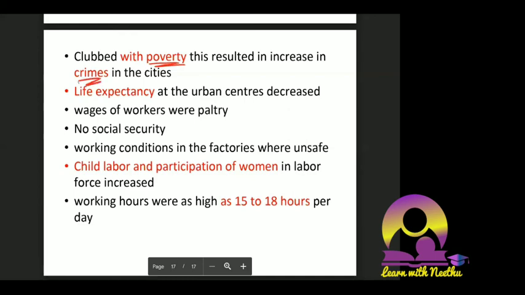I told you that the shift from joint family to nuclear family setup happened, and new types of crimes emerged because slums evolved. This is also one of the social consequences you can note down. And life expectancy at the urban centers decreased. You may not expect this point to come here, but this was the truth.